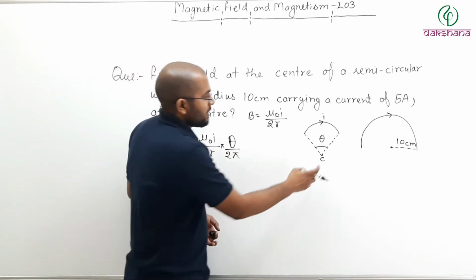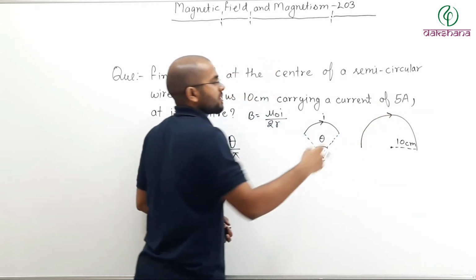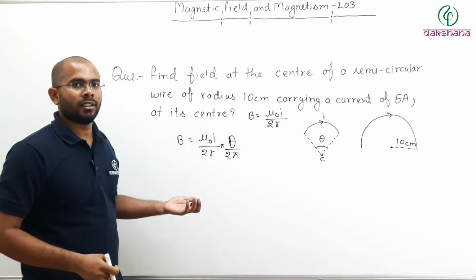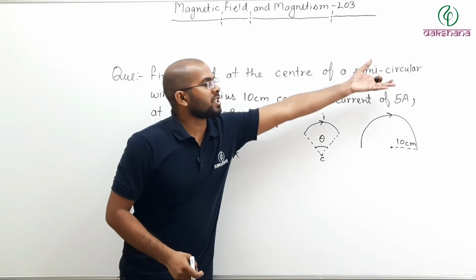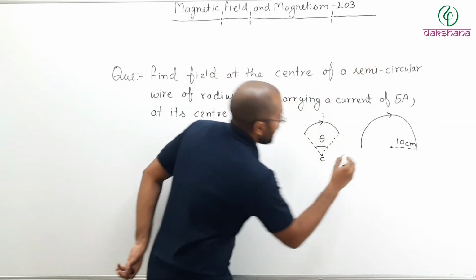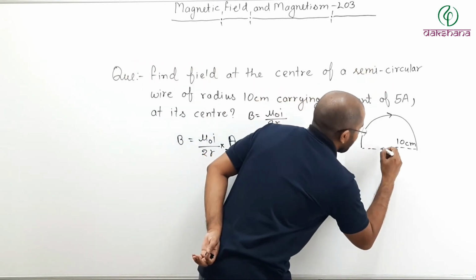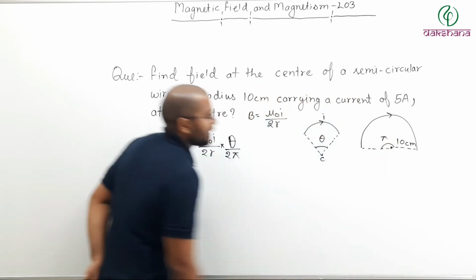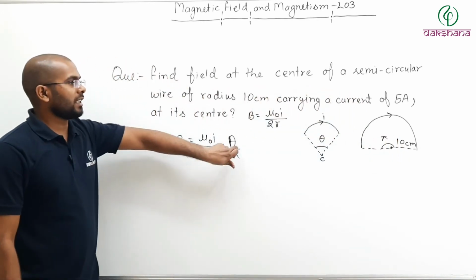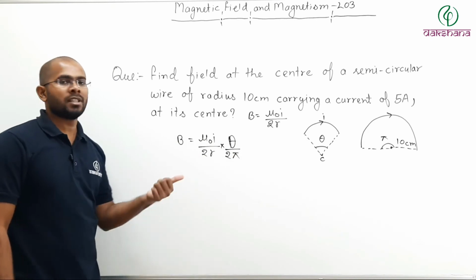Because at the center the entire circle makes an angle of how much? 2 pi. So when we talk about a semicircle, what angle does the semicircle make at its center? Pi angle. So here theta equals pi.